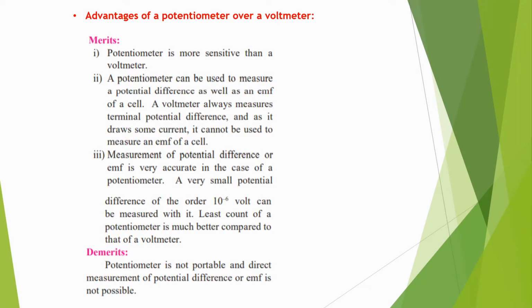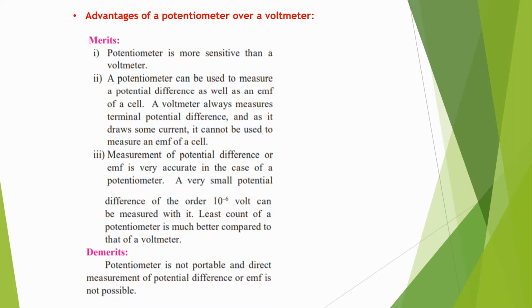In this session we will start from the first point, advantages of potentiometer over a voltmeter. So know that in the last section we discussed the parts of the potentiometer, and we also saw the uses of potentiometer.